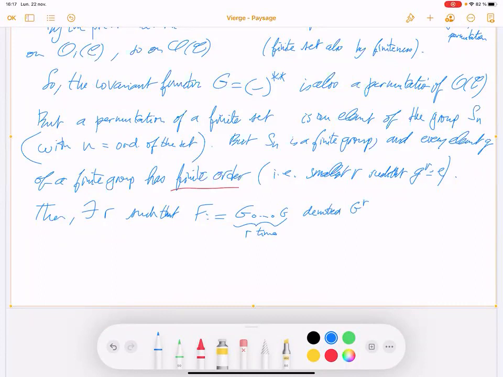So you take the order of this permutation, so you have an integer such that